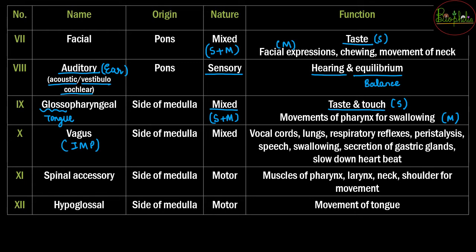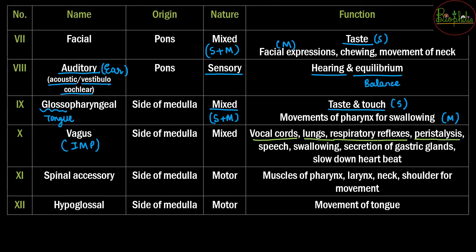Now why can the person die? Because of whatever signals are sent by the vagus nerve, or whatever signals are being sent to the CNS, these are going to be very important. So what are the functions? Let us understand, that will help you know why it is important. The vocal cords, whatever you are speaking, is because of the vagus nerve. The lungs, the respiratory reflexes, the peristalsis, your swallowing, your speech, the secretion of the digestive gases, the heartbeat monitoring, everything is because of the vagus nerve.